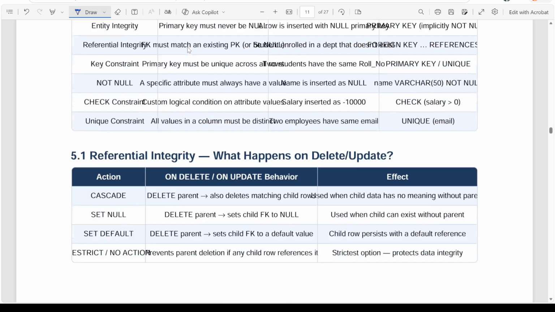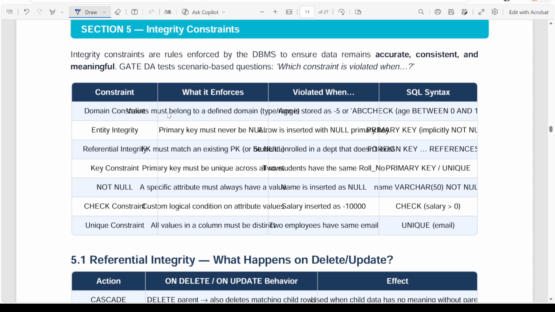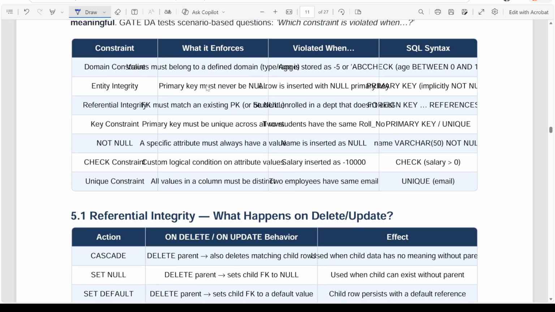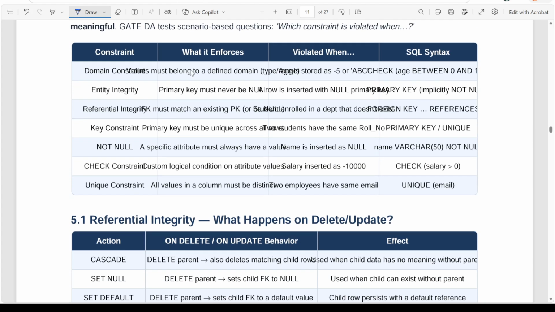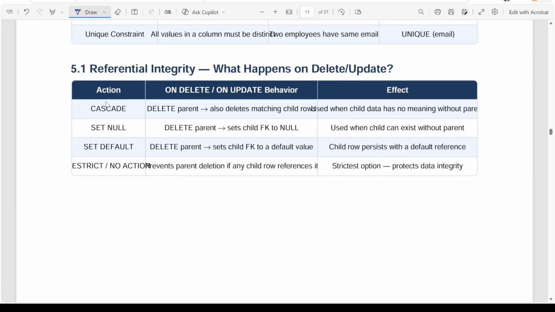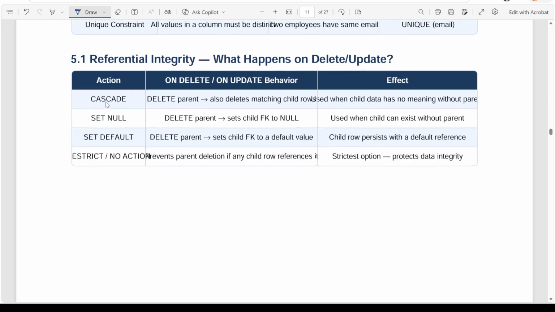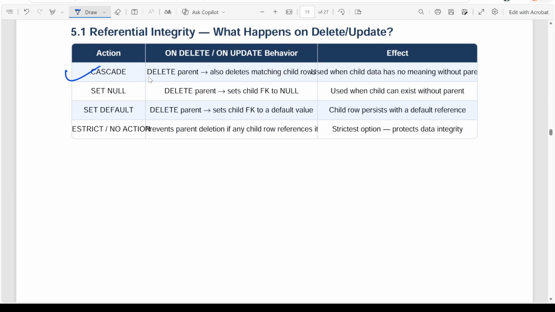Now we are also going to see integrity constraints, the different constraints that we put on the table. We are going to see all these things as part of this course: referential constraints, on delete cascade, all these things. These are the conditions that we put on the table so that erroneous data does not get into the table, or when we delete some data, its referencing pointers also get properly validated.